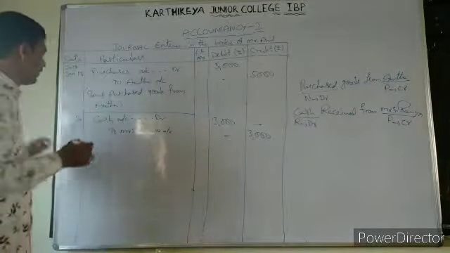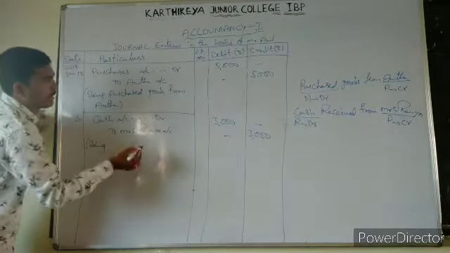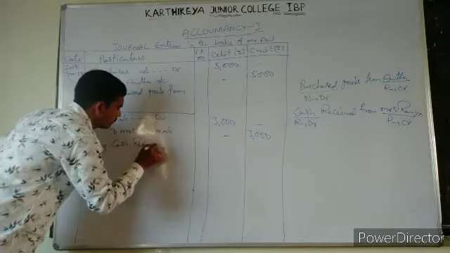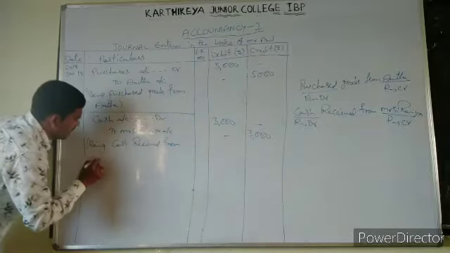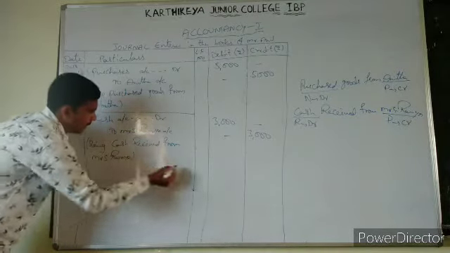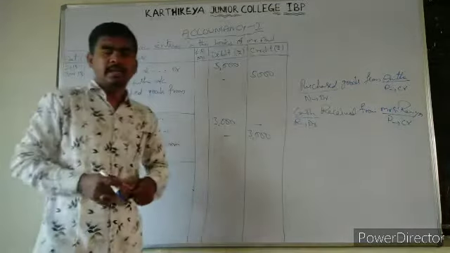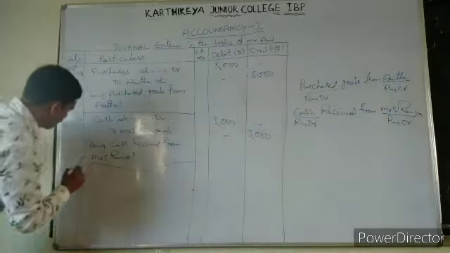Okay. Next, what do we need to write? That is being cash received from Mrs. Ramya. Okay, the entry is closed. Right? Now let us see 22nd one.